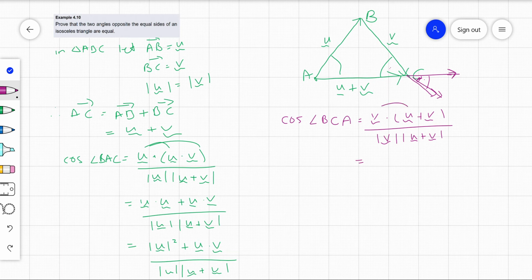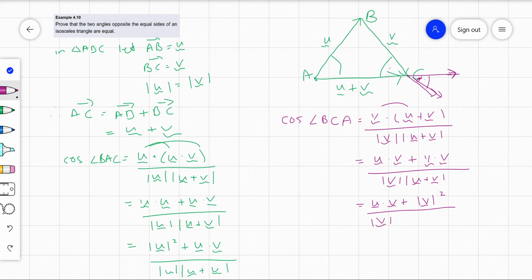So here we go. Again, we've got U dot V or V dot U, doesn't matter. And we've got V dot V on those lengths. And that is the same as U dot V plus, so we know that's the same as vector V modulus all squared.